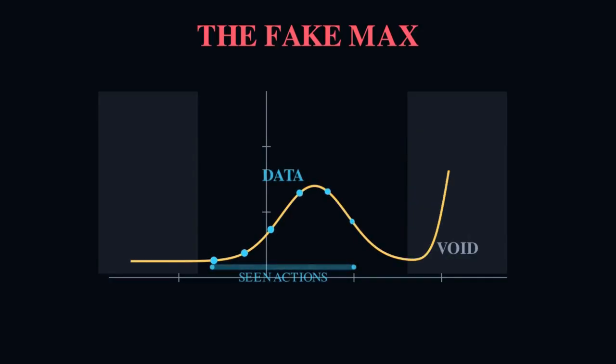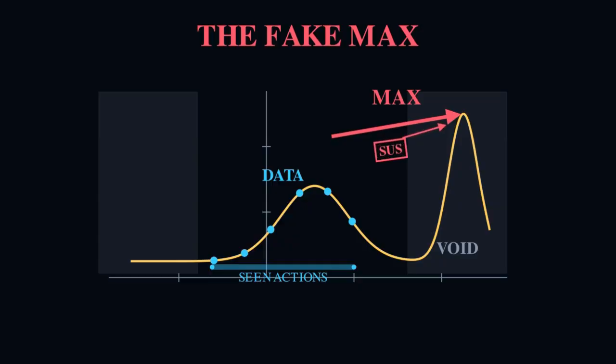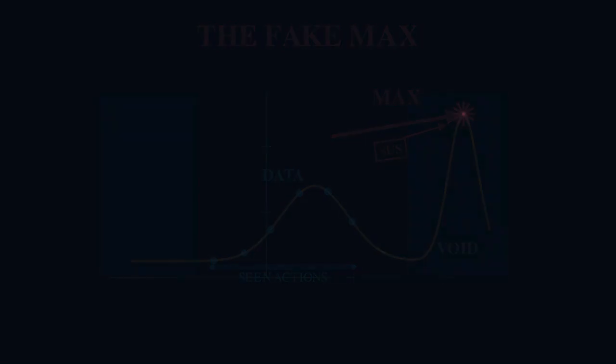At a state, the data set only contains a few actions. The actions are the bright dots. Everything else is gray because the data never went there. A neural Q function still has to give values to the gray region because it's a function approximator. So when a Bellman target says take the max over the next actions, the max does not care what was in the dataset, it scans everything. So if there's a fake spike in the gray zone, the max points out like it's found treasure, but there's no evidence of that being the max.